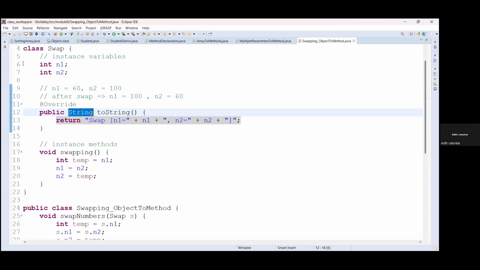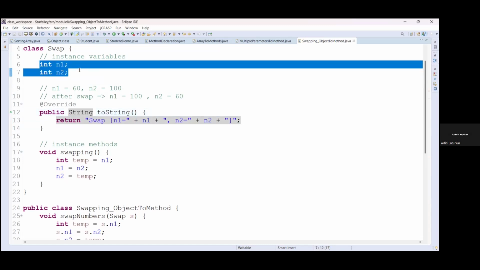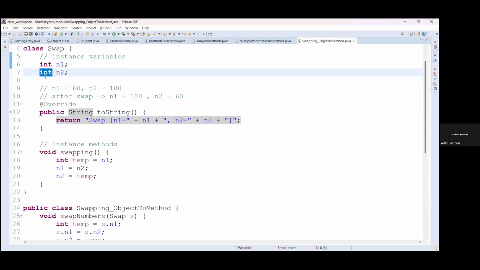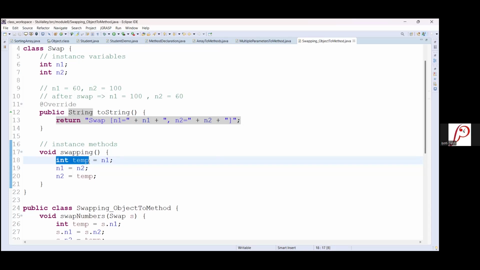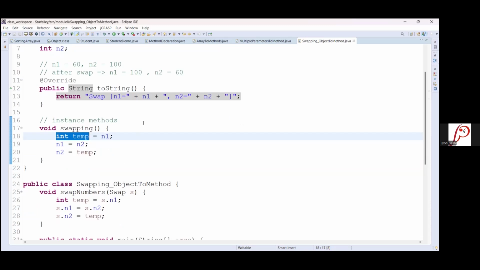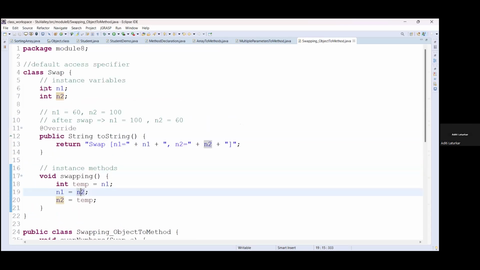Yes, currently it is there for int. This is for integer. If you are changing it to double, then you only need to change the data type of this temp variable. Nothing else will be changed. Everything will be the same, because by default we are setting the data here itself.